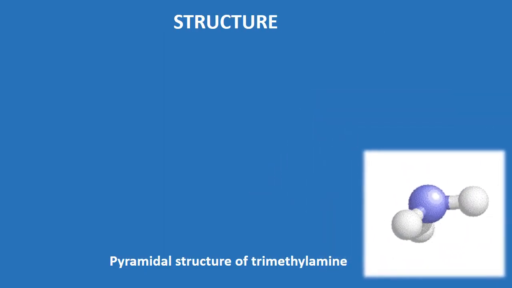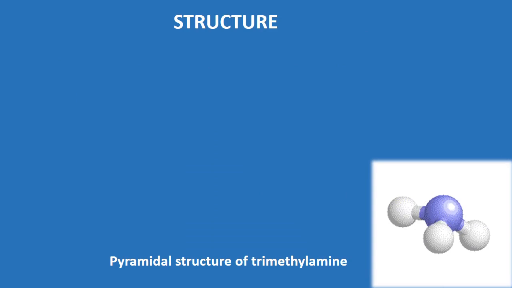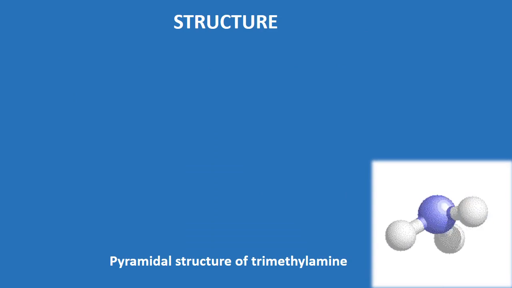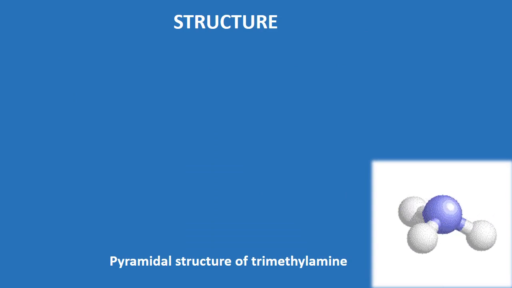Let's talk about its structure. As you can see, ammonia has a pyramidal structure. The nitrogen atom is bonded with 3 hydrogen atoms with single covalent bonds, and it has a lone pair of electrons on it.